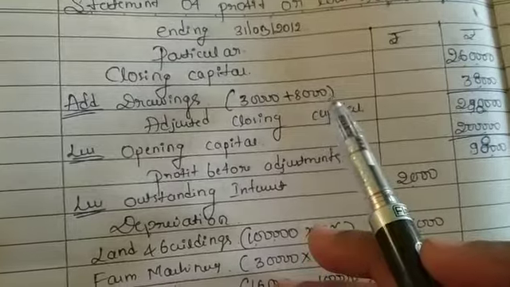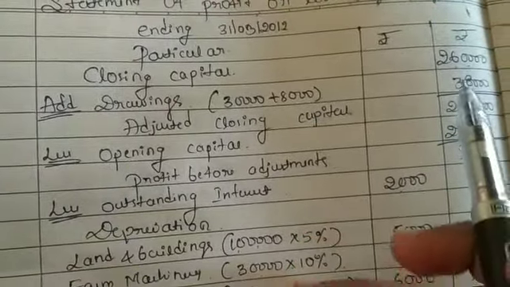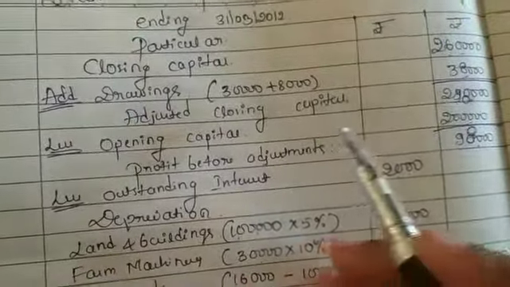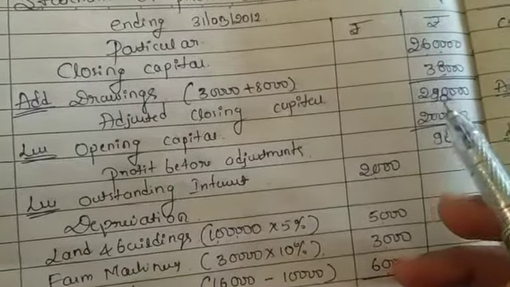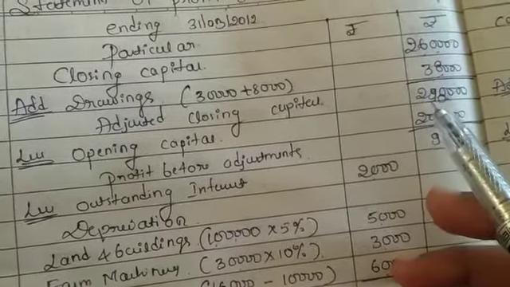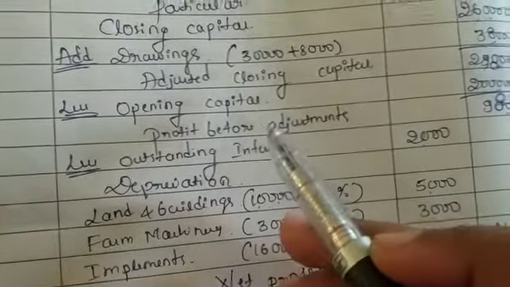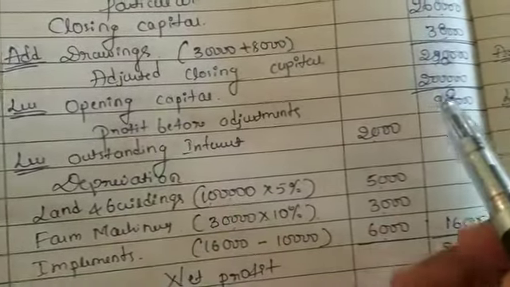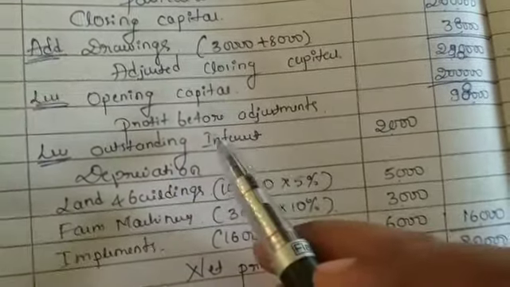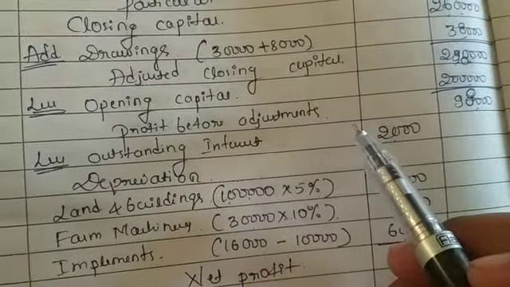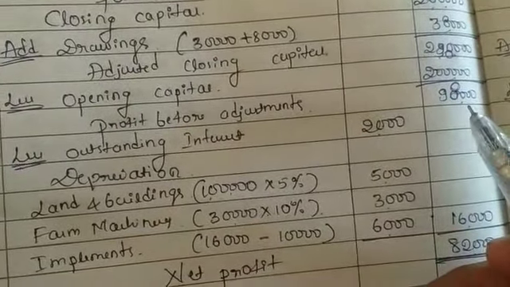Already I explained in the problem that 38,000 we have to add. Then the adjusted closing capital is 2 lakh 98,000. In that we have to deduct the opening capital, which we already found, that is 2 lakh. Then the profit before adjustment is 98,000.